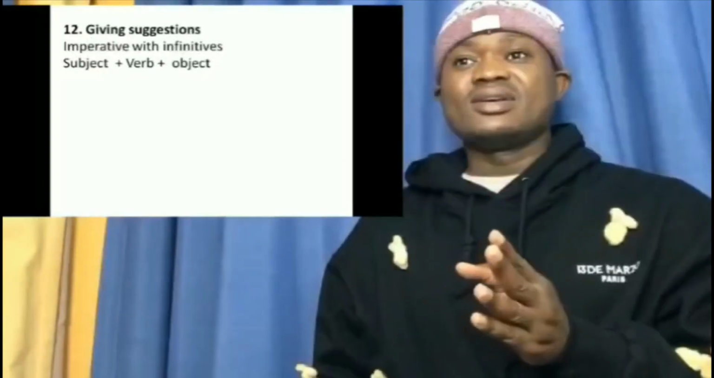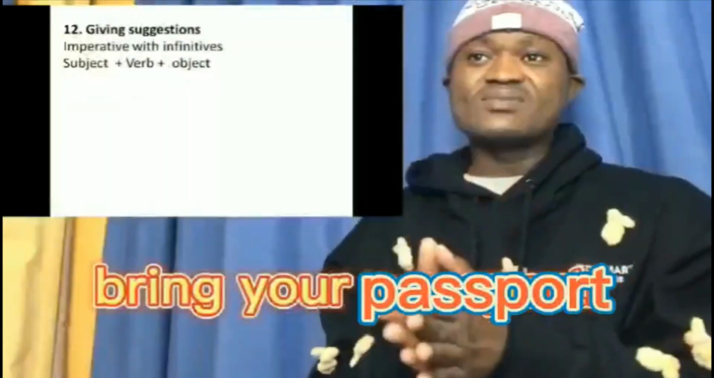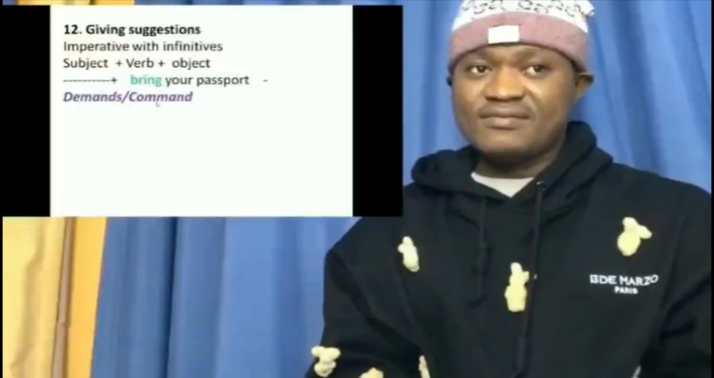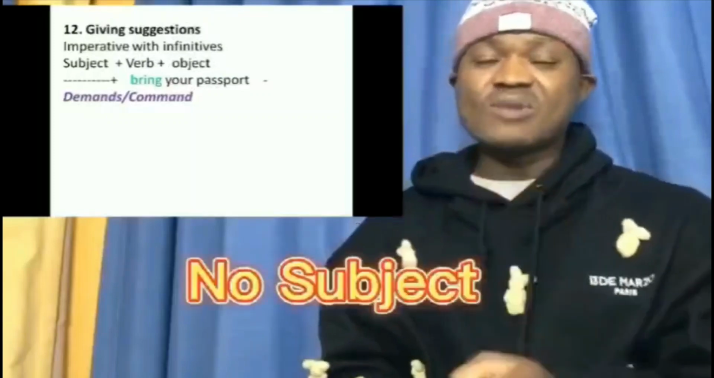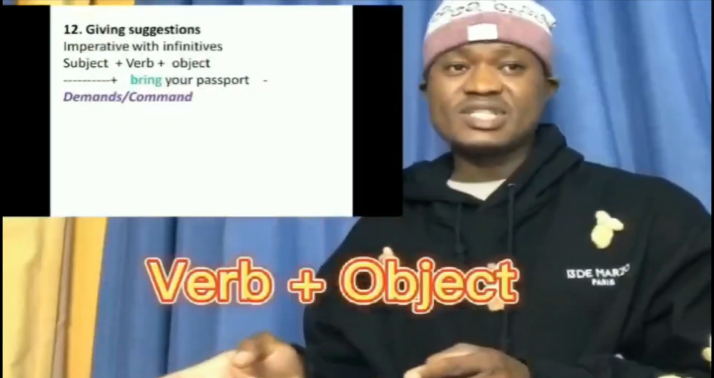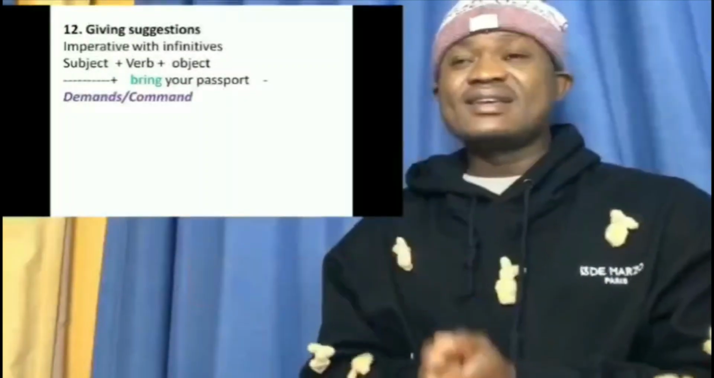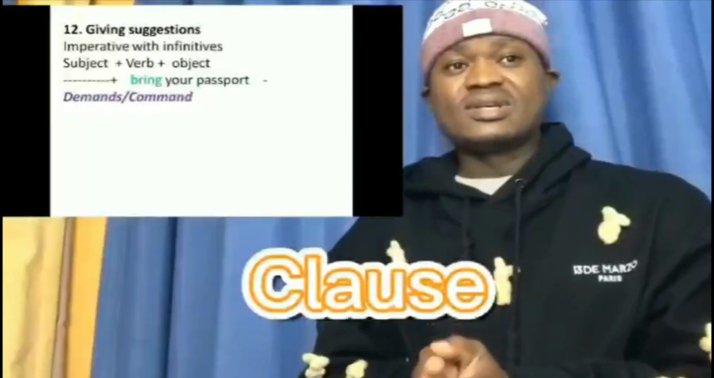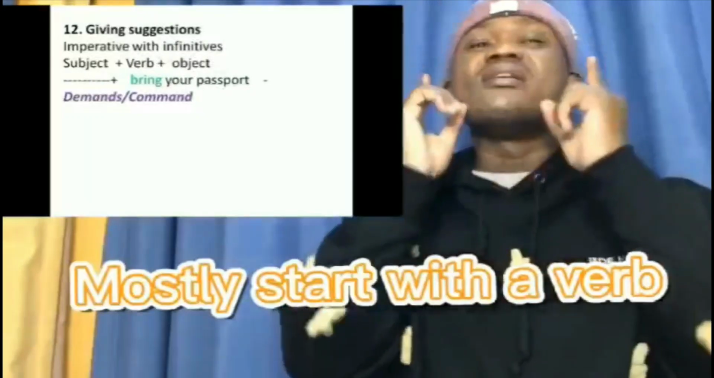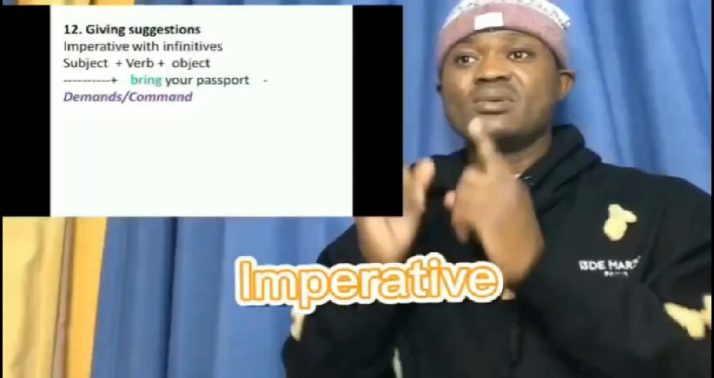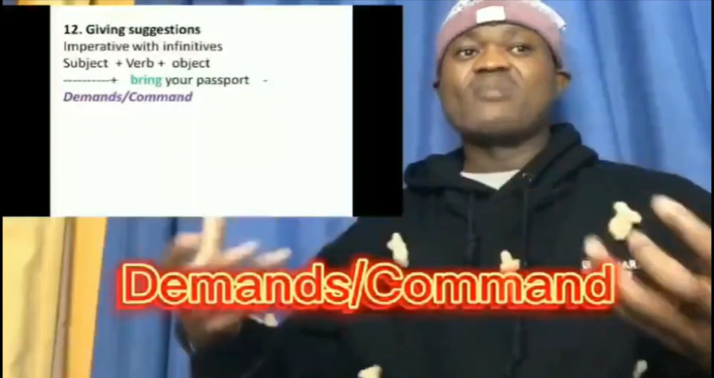For example, you've got to say, bring your passport. You can see this one starts with a verb. Bring your passport is imperative. There is no subject here. There is a verb, there is an object, but there is no subject. So any phrase or clause that doesn't have a subject is imperative. Mostly it starts with a verb. Bring your passport is like a demand or command. You command someone.